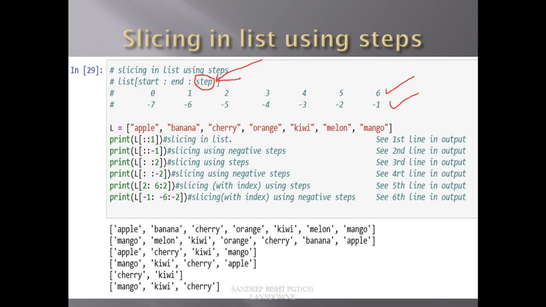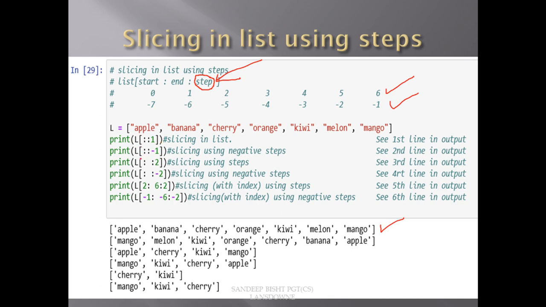It means I want to print all the elements from start to end with the step 1, and this is equal to just printing the list L. So if I had written print L, that would have been equivalent to this, print from start to end with the step 1. So you can see the output here. Again